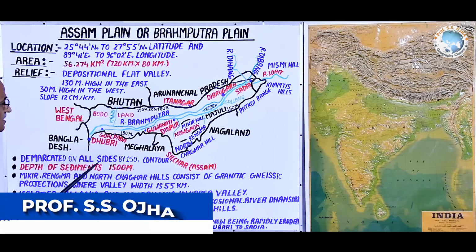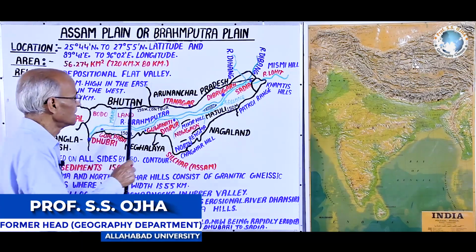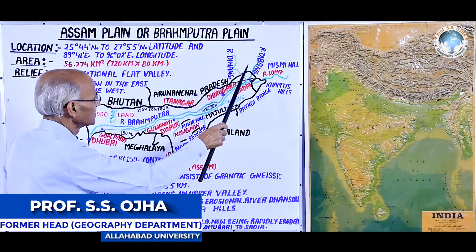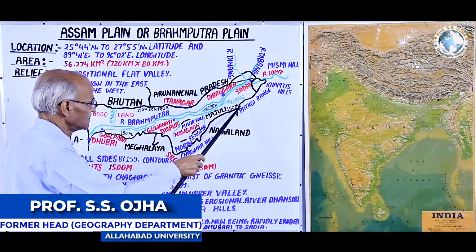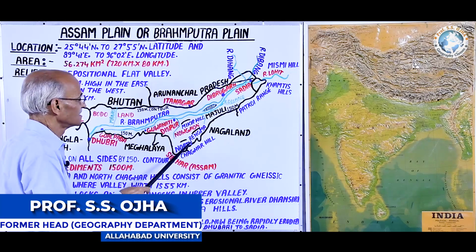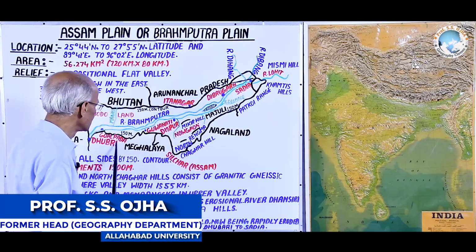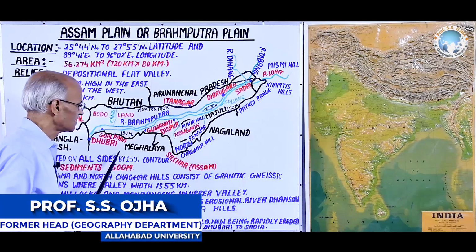We have also studied that in the north, the Himalayan ranges are there. In the east, again Himalayan ranges, and here in the south, it is the Meghalaya region.